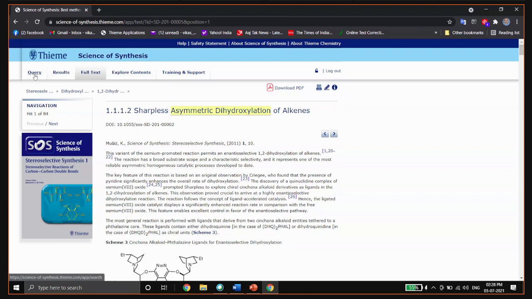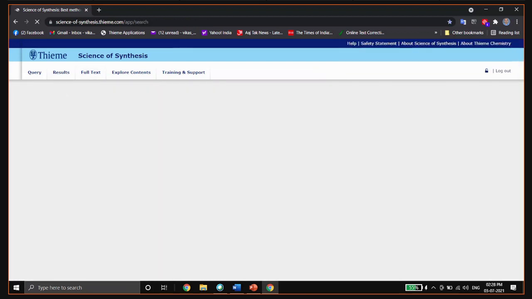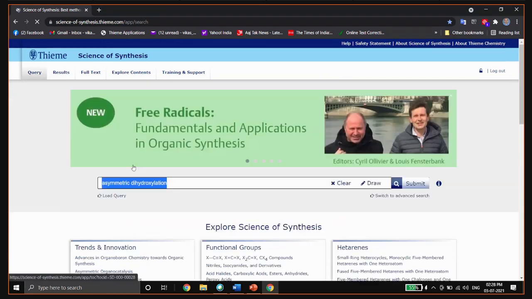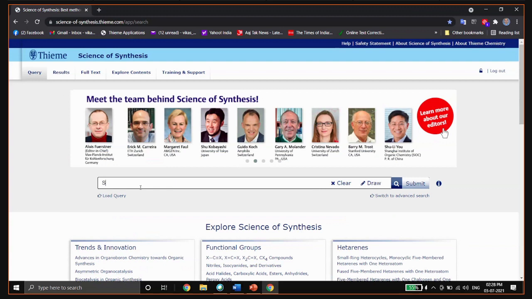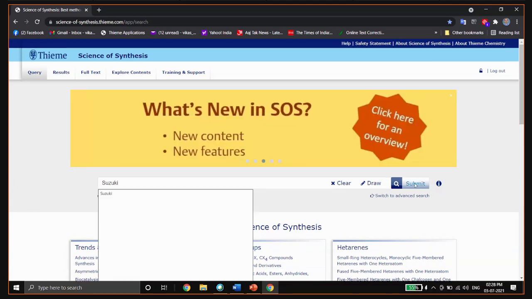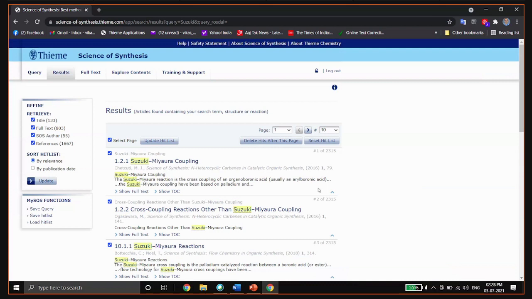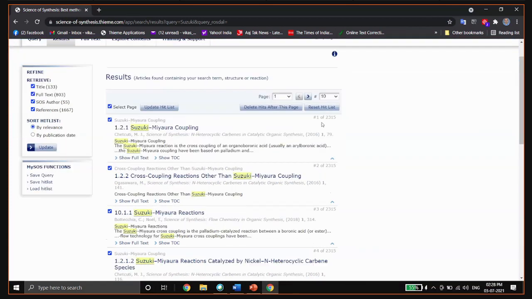Let's go back and do a text-based search on a name reaction. I'm typing Suzuki and pressing submit. I'm looking for the Suzuki coupling reaction. We got 2,315 results in which the word Suzuki has been used in a method page.